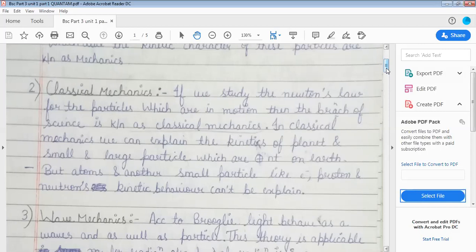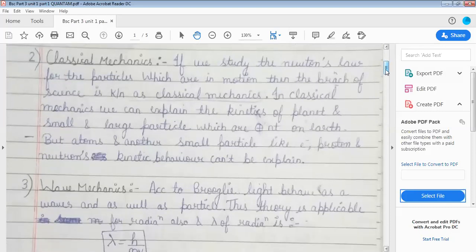Means the branch of physical chemistry which considers the motions or the laws, Newton's law, of the particles for the motion, is called classical mechanics. In classical mechanics, we can explain the kinetics of planets and small and large particles which are present on the earth.